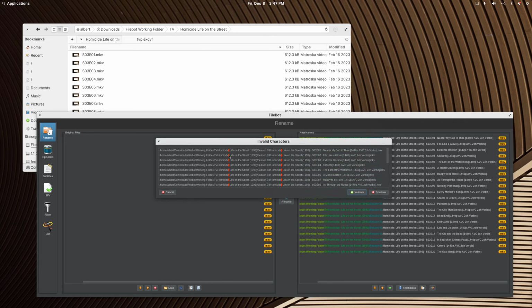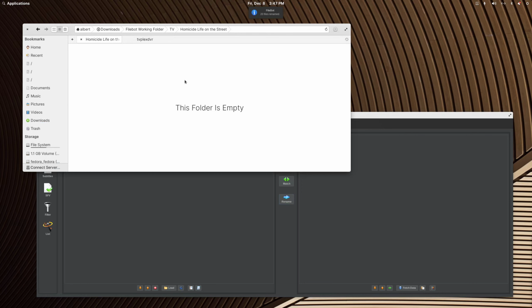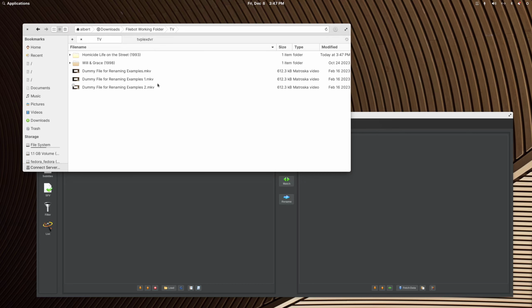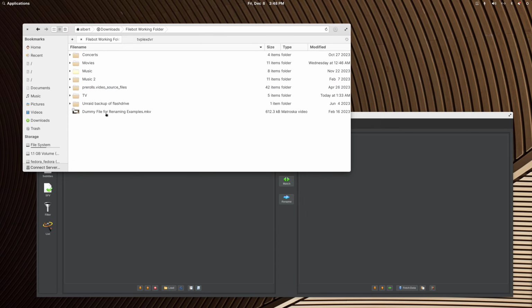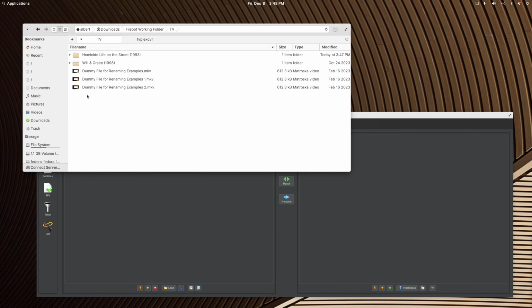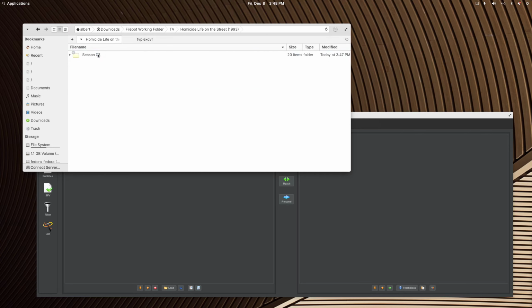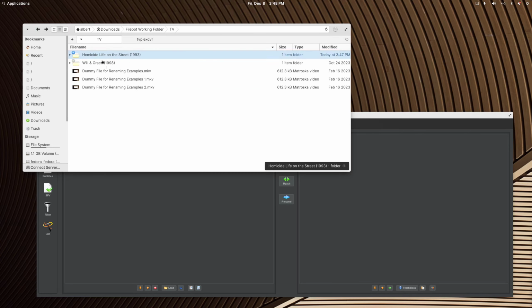structure. So this is all the colons that need to be removed, and by validating it, they're gone. I'll hit continue, and if I refresh, well, let me go back up. Let me see, maybe this went in my download directory. Sometimes things get moved around. Or, where did it go? There it is. There's the new folder. So this renamed it Homicide space Life on the Street.